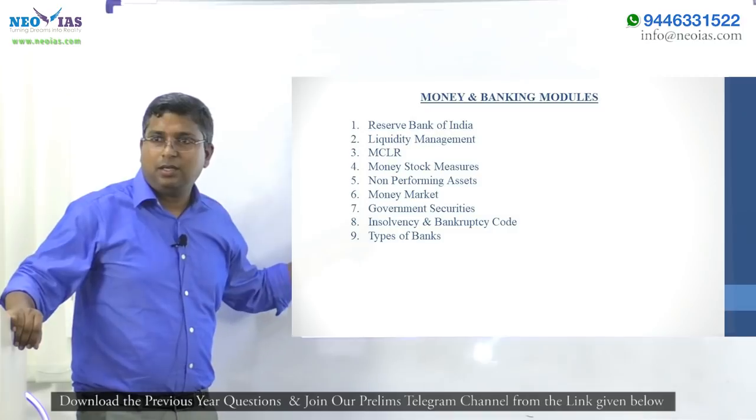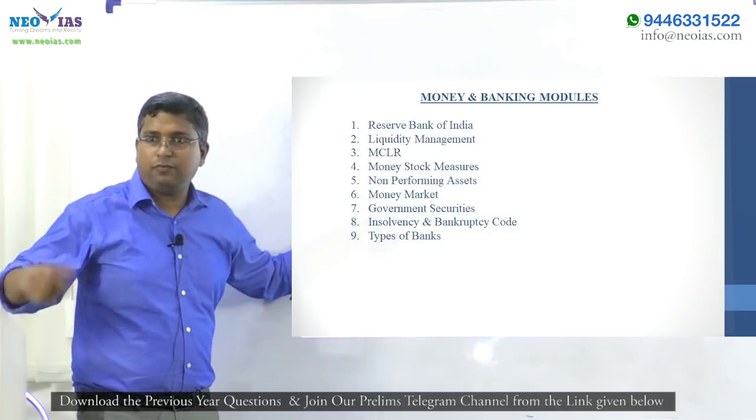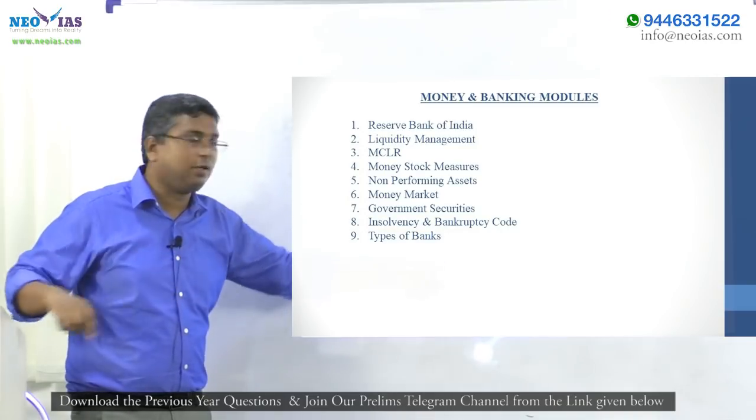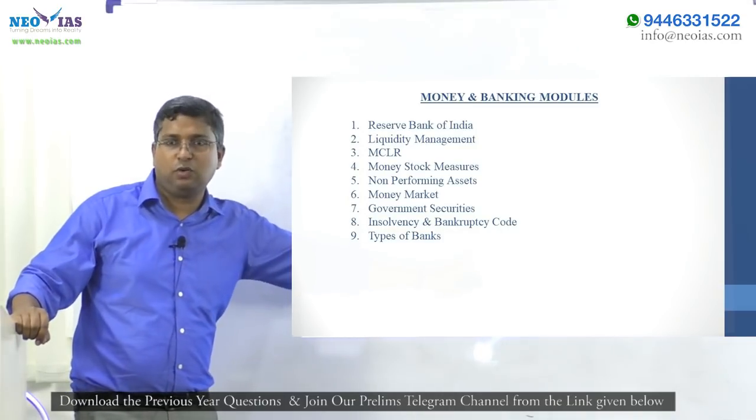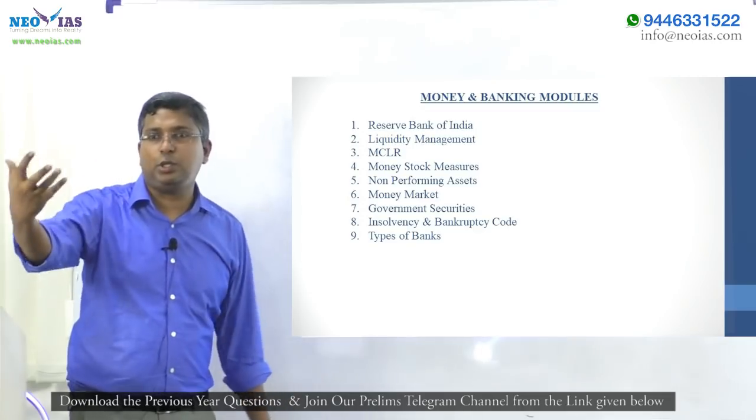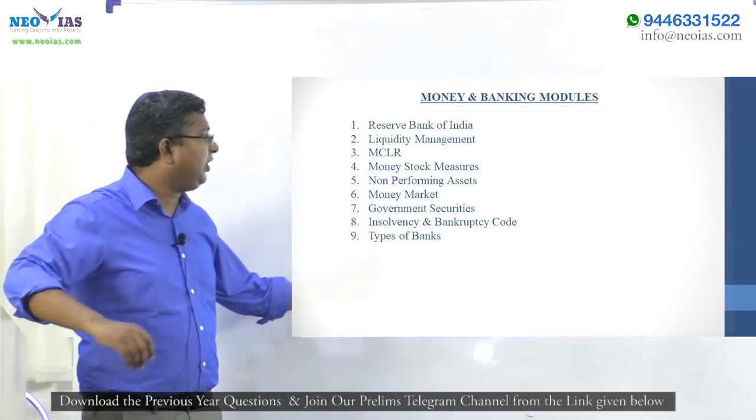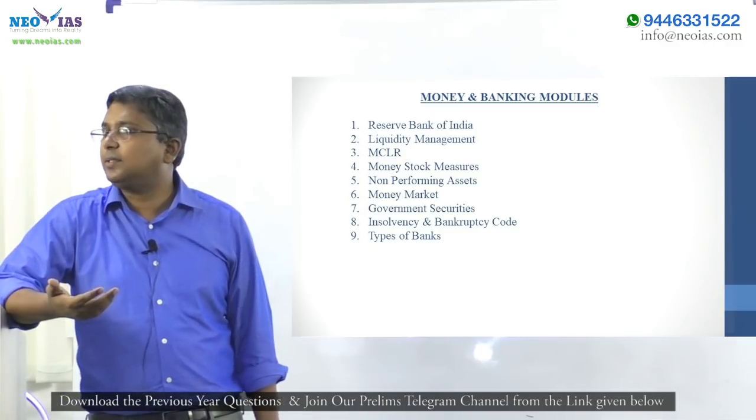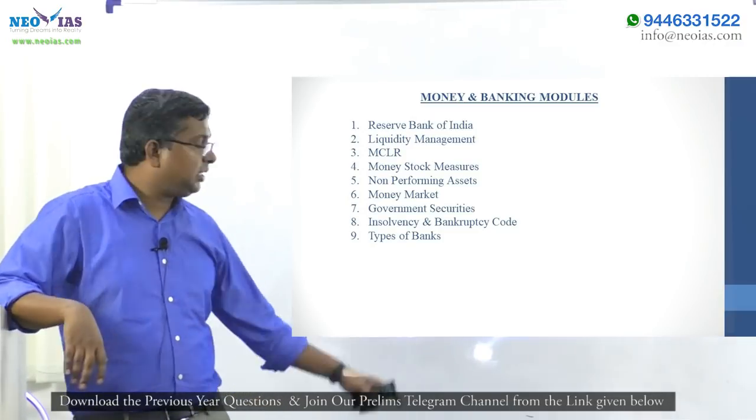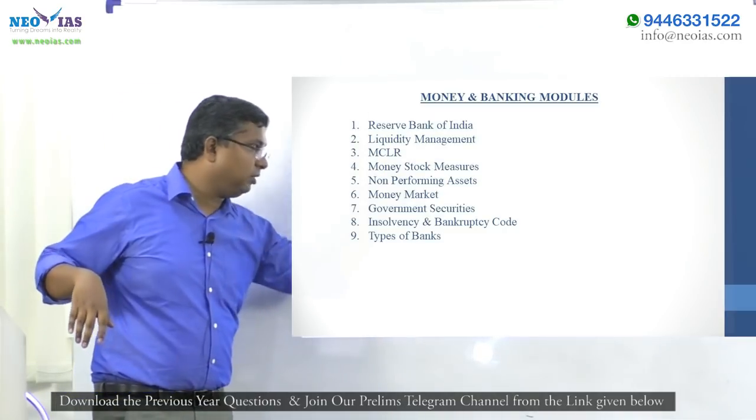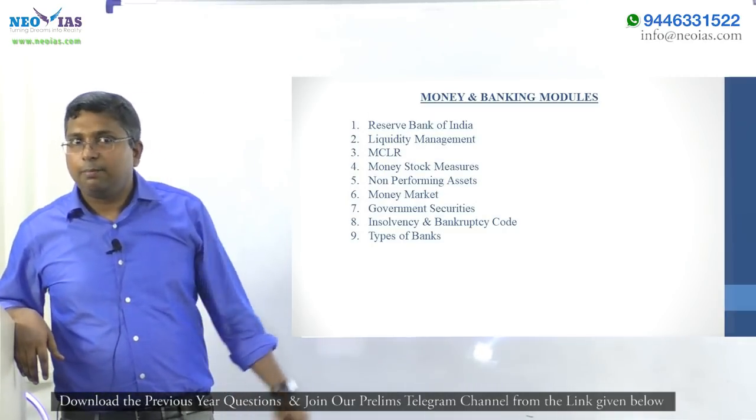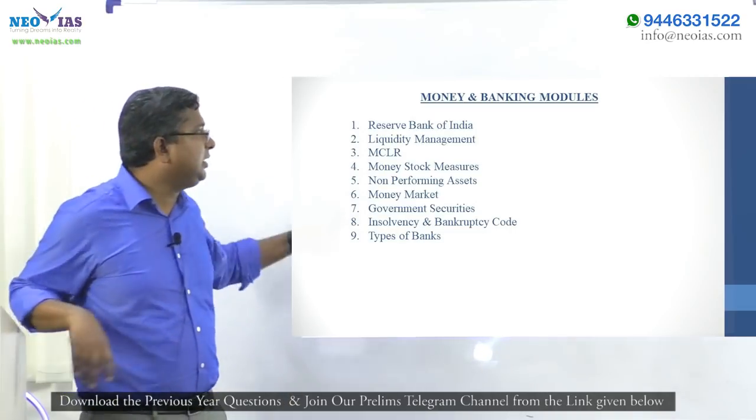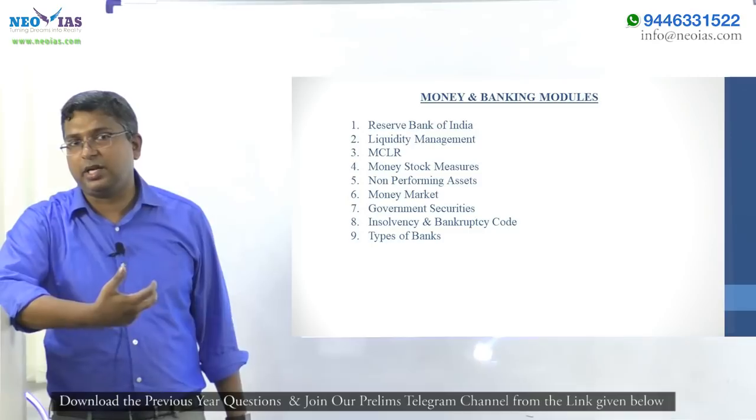Then money market. The treasury bill which was asked in this year's prelims was from the money market. Then government securities, again this year's question. Insolvency and bankruptcy code, now the most important news, the bankruptcy code is in the news. And there are different types of banks, commercial banks, regional rural banks, cooperative banks. So all these things we will study under it. This you have to study under money and banking, plus you have to enrich it with current affairs. If you cover this, you will become a master in money and banking.